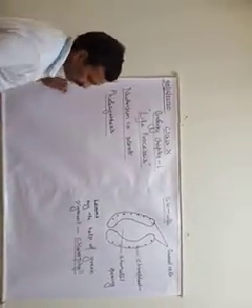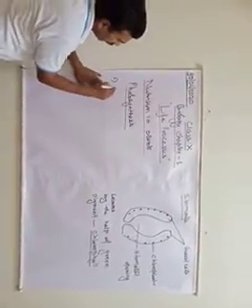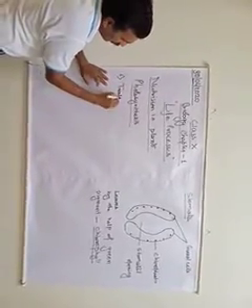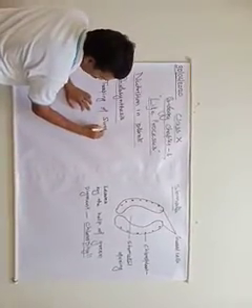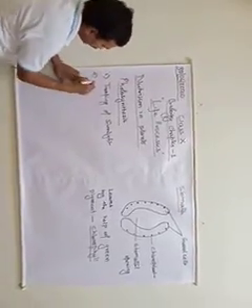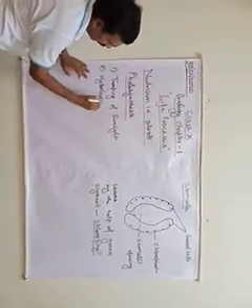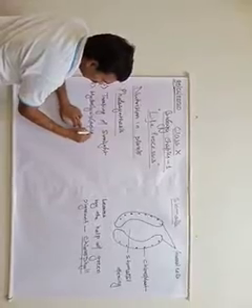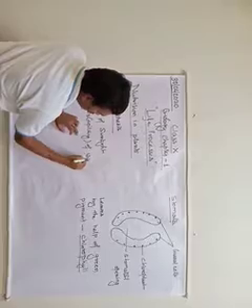In the process of photosynthesis, 3 steps are involved. First, trapping of sunlight. Second, hydrolysis or breakdown, splitting of water.